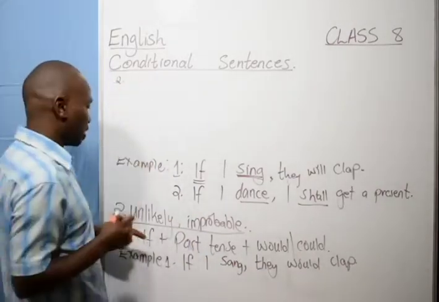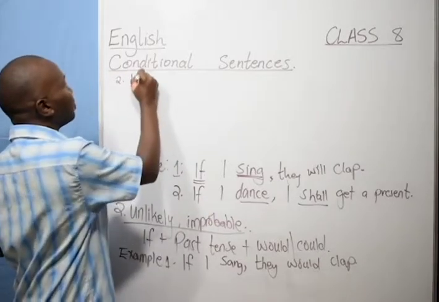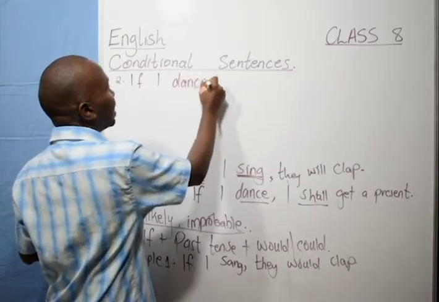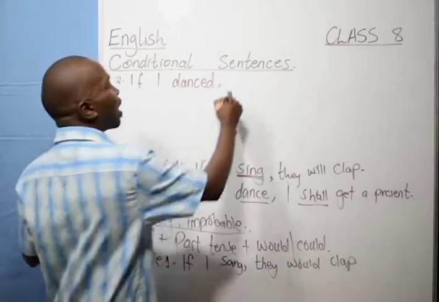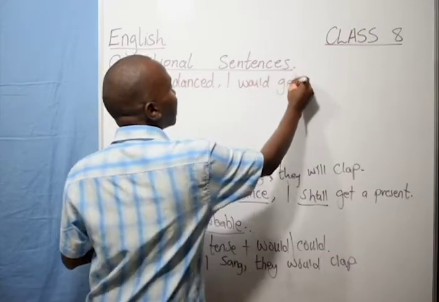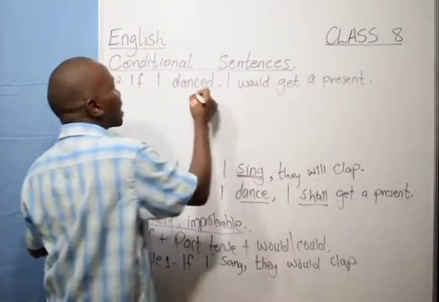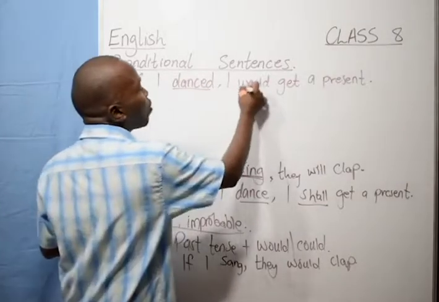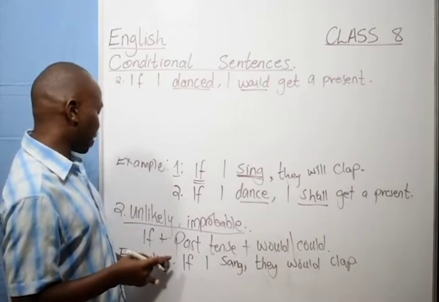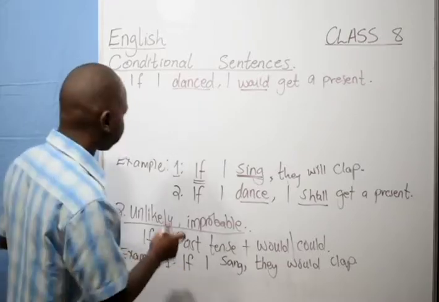Another example using the same sentence that we had here. If I danced, comma, I would get a present. If I danced, I would get a present. So this is the pattern of forming what we call the unlikely or improbable condition.